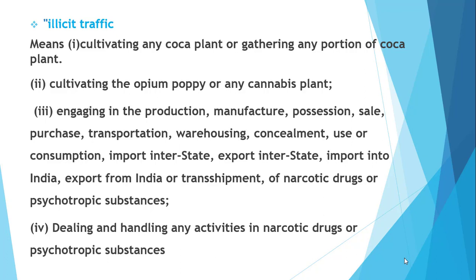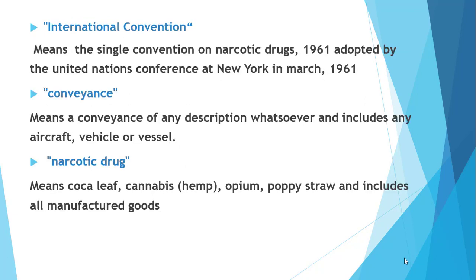So simply we can say that dealing and handling any activities in narcotic drugs or psychotropic substances is known as illicit traffic.